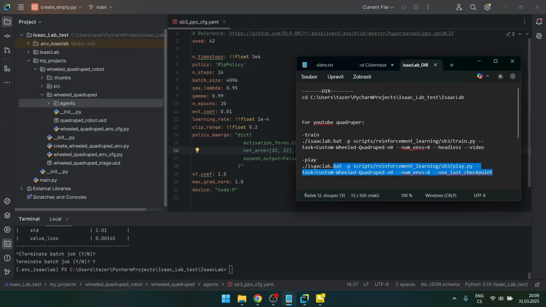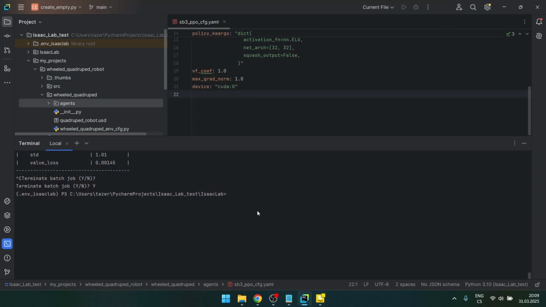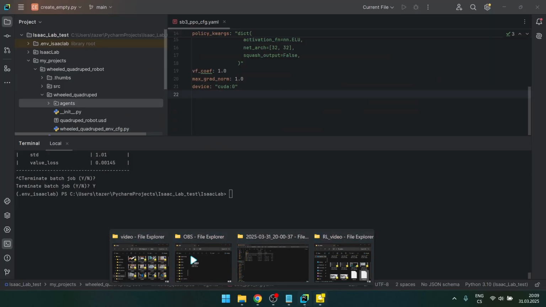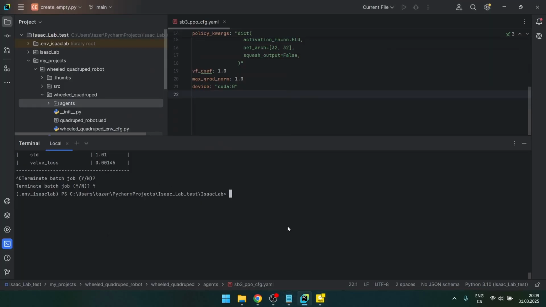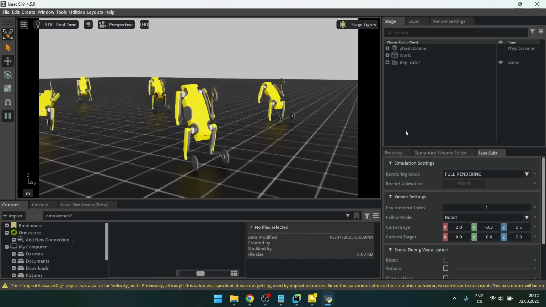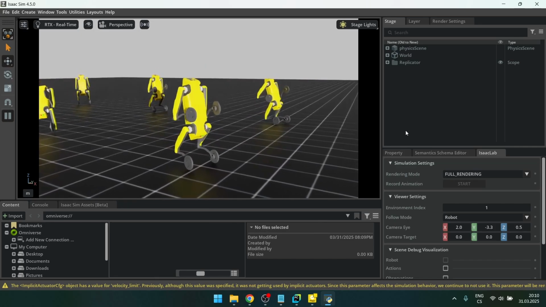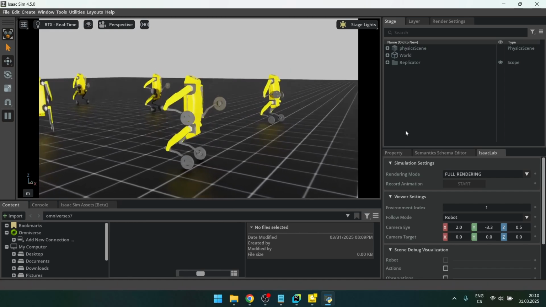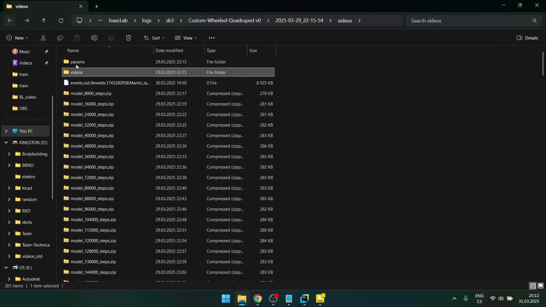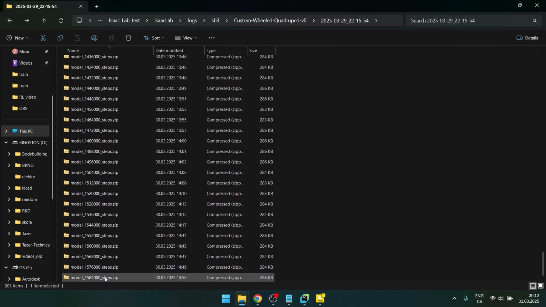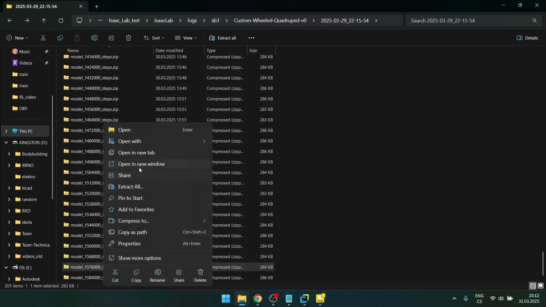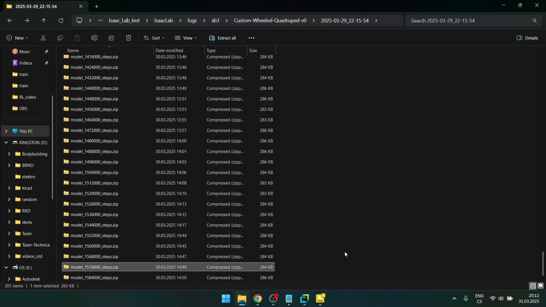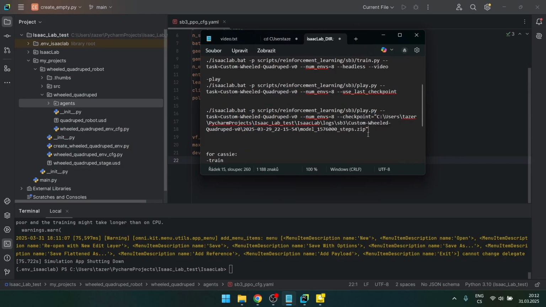Then after it was trained, I used this command to play the latest checkpoints. So that's the latest trained model, and with that you can visualize the learned policy. This is the model I just trained, but I stopped it super quickly. I just did it for the video, so it's not trained well. But you can even type a specific model you wanna play. This one has a lot of videos, so this should be trained well. So I'm gonna get like the second to last model, copy as path, paste it into that, and I think this should work.